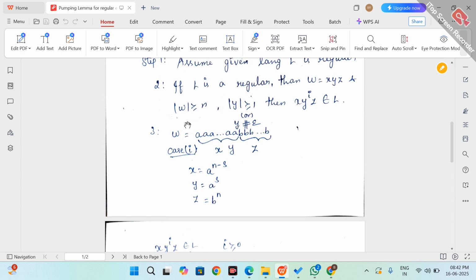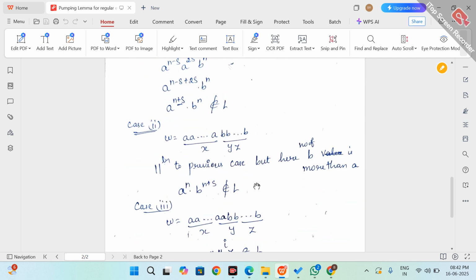Suppose it is possible to split the value by any chance. Here we are taking the value of s and y is the a value. Now in case 2, suppose we consider all a's as x and we split the b's as y and z.